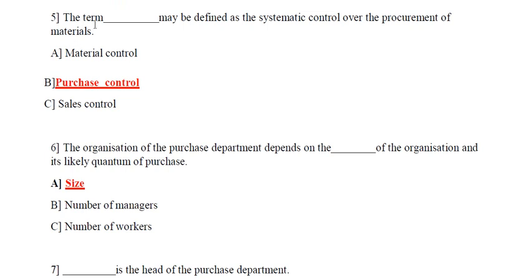Next question. The term dash may be defined as the systematic control over the procurement of material. Options are option A, material control, option B, purchase control or option C, sale control. The correct answer is purchase control. The correct answers of these MCQs are highlighted in red. So the answer for question number 5 is purchase control.